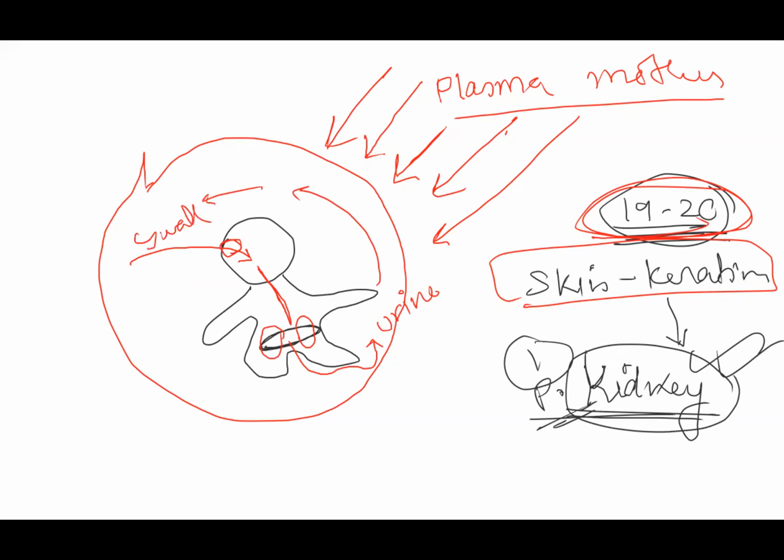Why it is passing through every system is that it has a very good function. Amniotic fluid has a huge role in the development of the gut as well as lungs. So it needs to be there in the entire system. So as a result, how it is maintained after 19 to 20 weeks is that the balance is maintained by swallowing as well as by excreting by the kidney. This is how it is nicely maintained. We understood this much?